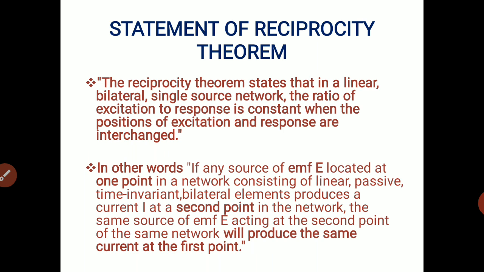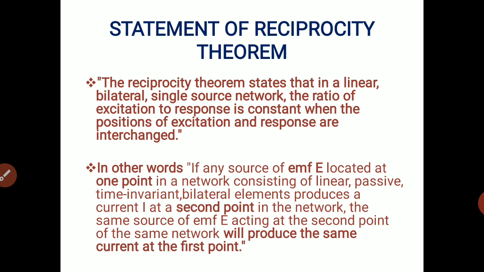In other words, we can practically write that if any source of EMF E located at one point in a network consisting of linear, passive, time invariant bilateral elements produces a current I at a second point in the network. So initially, if we consider the EMF E, which is located at any point, it will produce a current I at the second point of that particular network.